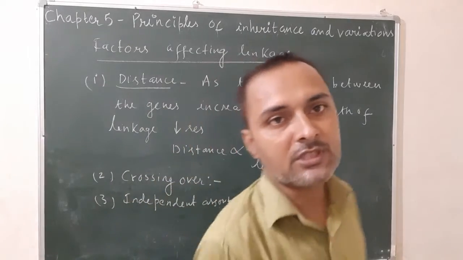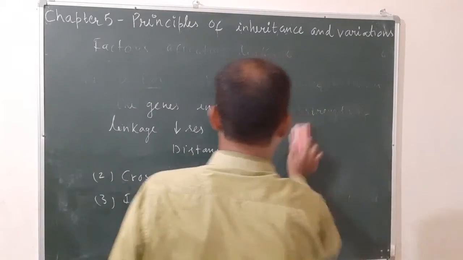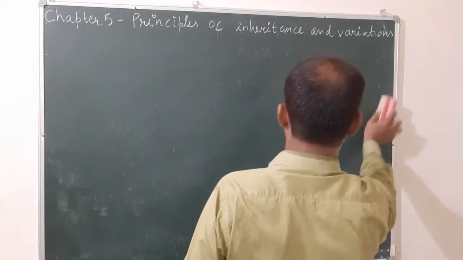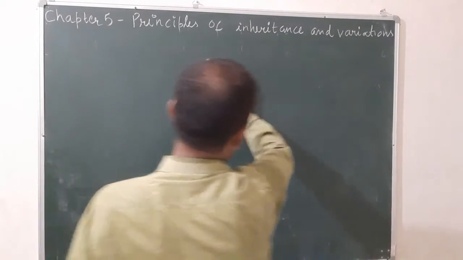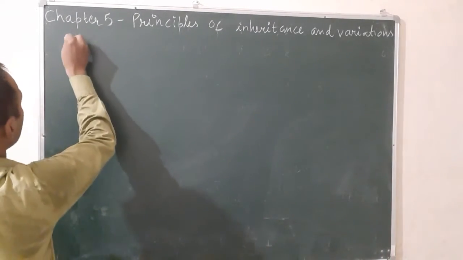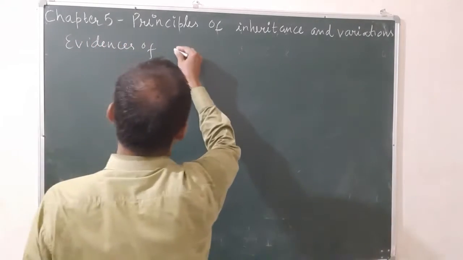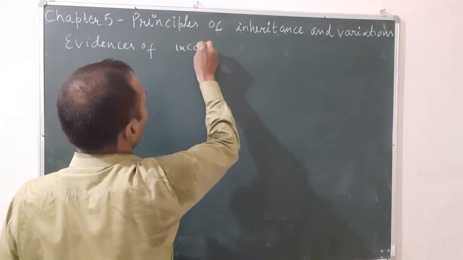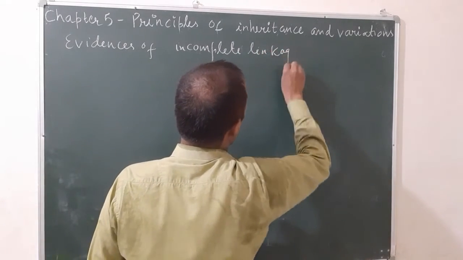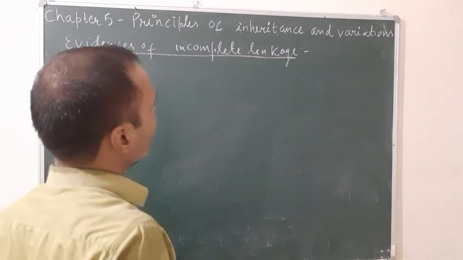Let us see Thomas Hunt Morgan on the fruit fly. Evidence of incomplete linkage was provided by the scientist Thomas Hunt Morgan, commonly called T.H. Morgan. There is certain evidence by which we can prove incomplete linkage.